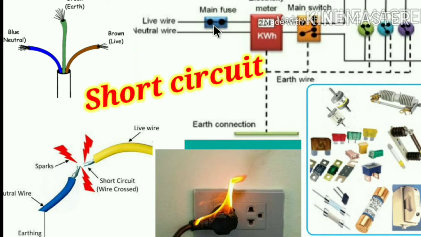Here is the main fuse, and the fuse wire melts and breaks the circuit, and any incident is avoided by this melting. Several times we hear or read about buildings catching fire due to short circuit. So these fuses are used for avoiding such incidents, as precautionary measures.